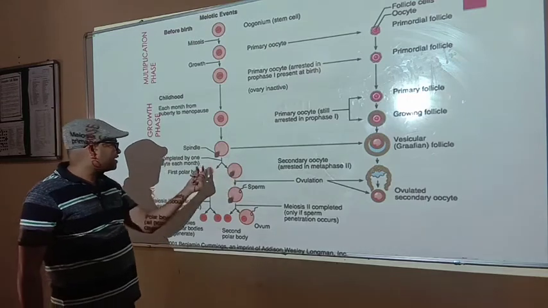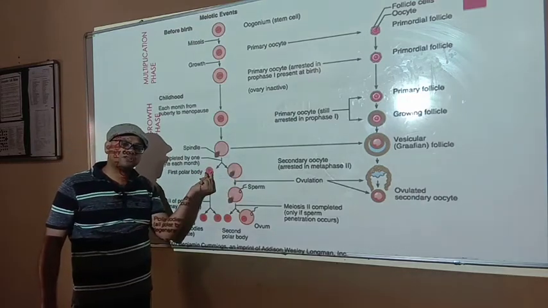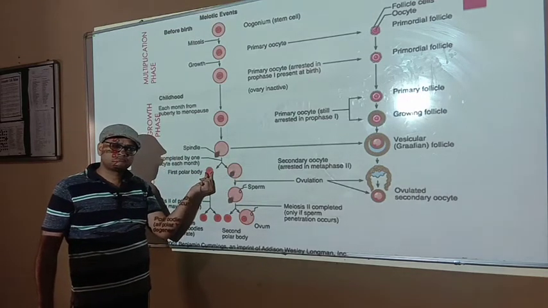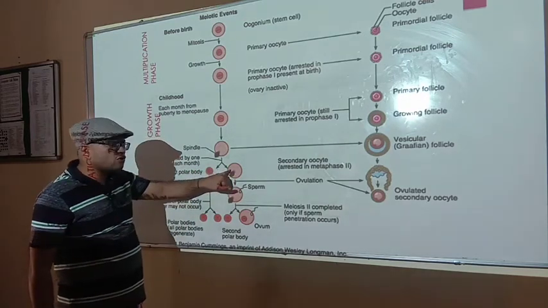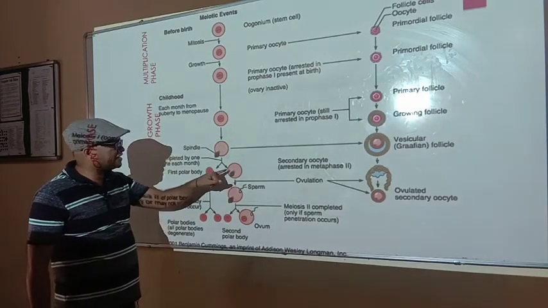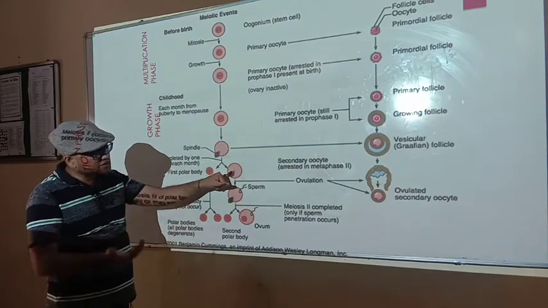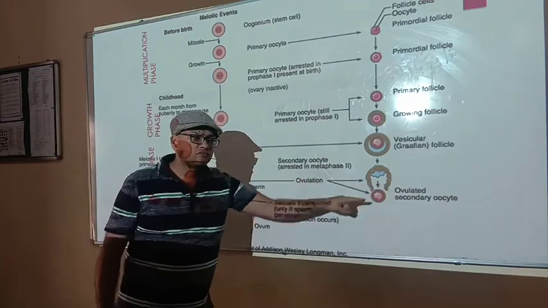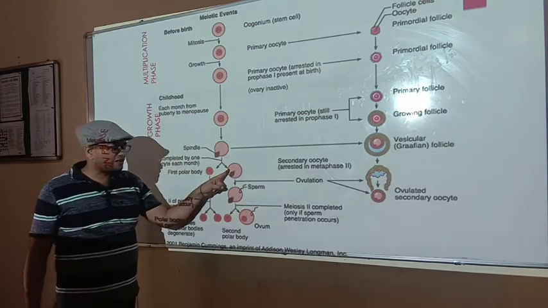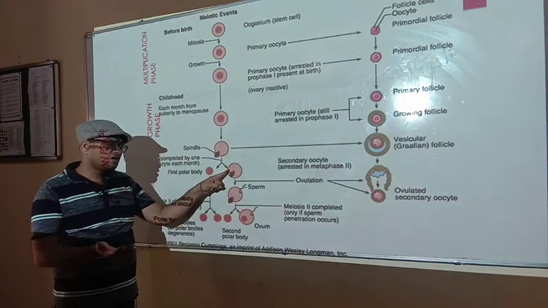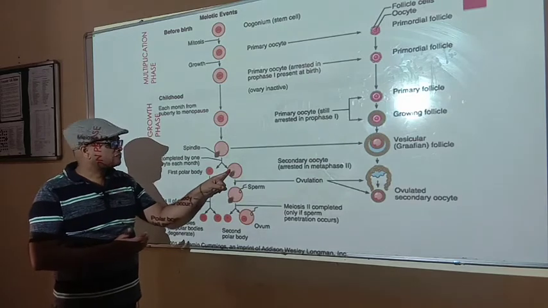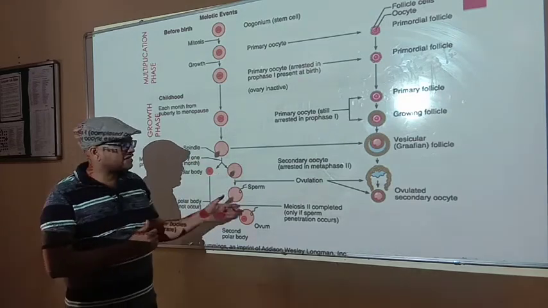and a very small first polar body. Then at the stage of secondary oocyte, ovulation takes place, and this secondary oocyte is released from the ovary when the fimbriae of the fallopian tube catch it, and inside the fallopian tube fertilization takes place.